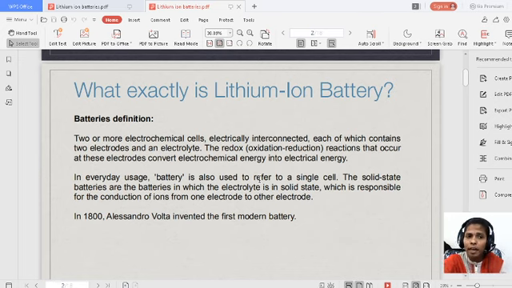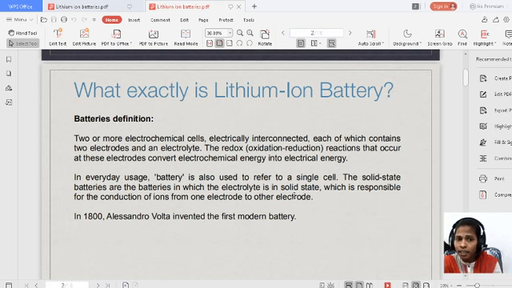In everyday usage, battery is also used to refer to a single cell. Solid state batteries are batteries in which the electrolyte is in the solid state. Whatever batteries we use in daily life are especially solid state. Why do we call them solid state batteries?